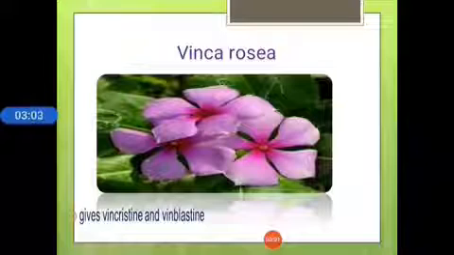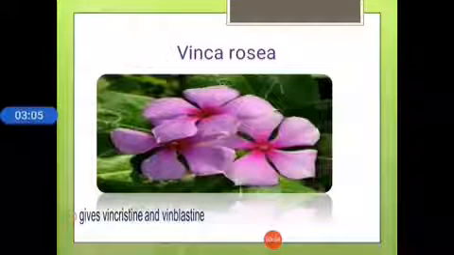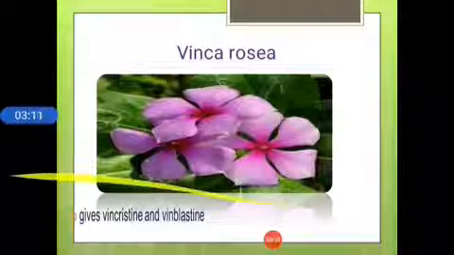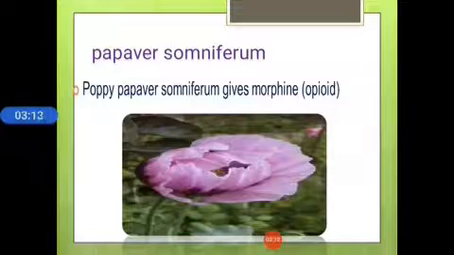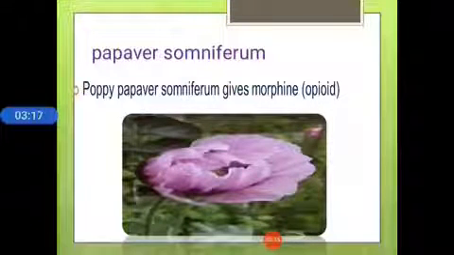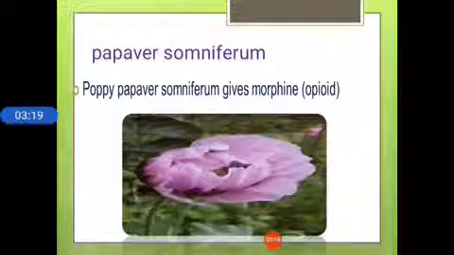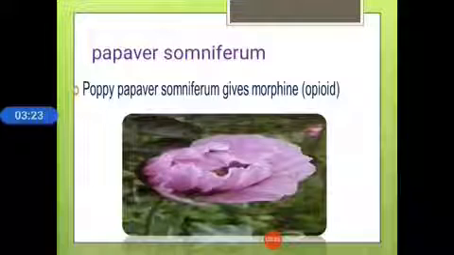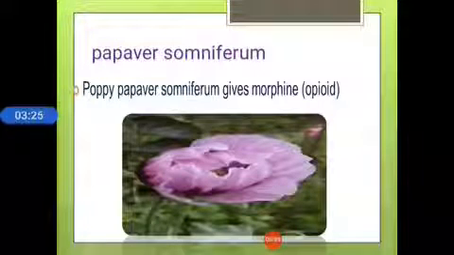This is Vinca rosea. The flowers of Vinca rosea give the well-known anti-cancer drugs vincristine and vinblastine. This is Papaver somniferum, an alkaloid plant from the opioid family. The seed capsule of this plant gives morphine, a well-known opioid analgesic drug.